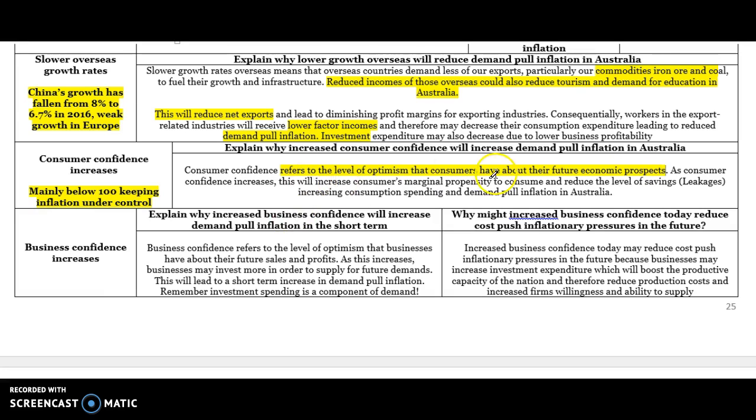And then as consumer confidence increases, they have a greater marginal propensity to spend or consume, they save less, and that should help increase consumption spending and demand pull inflation. So it can cause some inflationary problems.